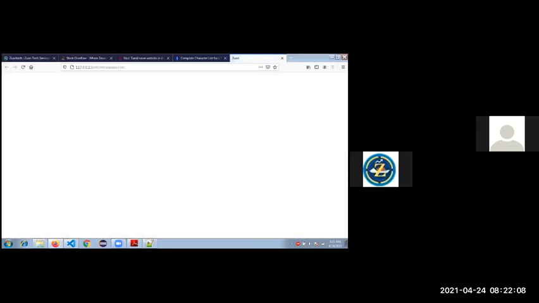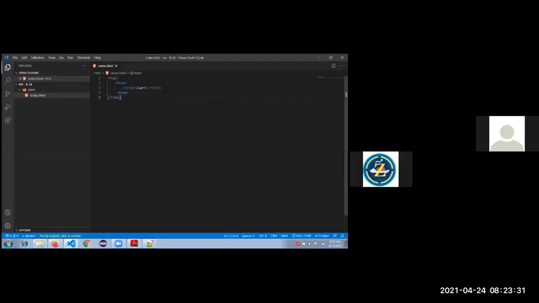So see here, the title is displayed in the tab. See my mouse cursor, guys. Why is the title displayed at the top of the page? You are getting it, right? Everyone is getting it, right? We have just created the basic HTML tag.